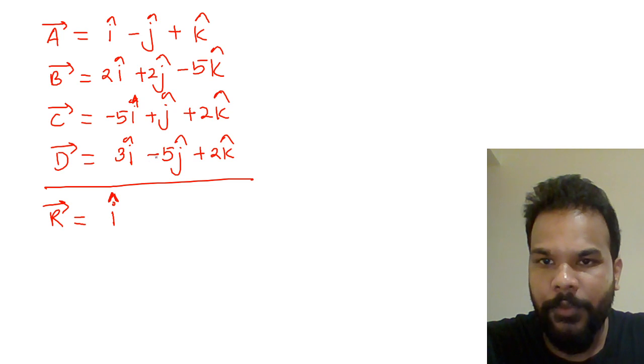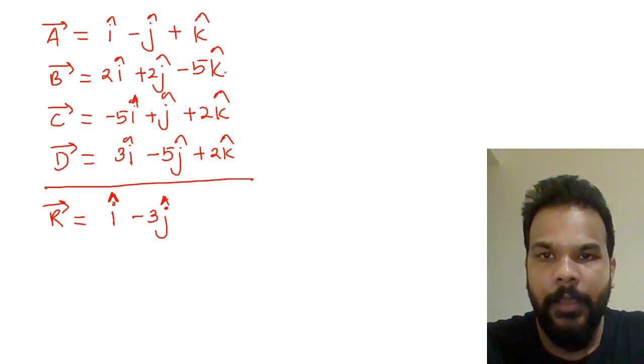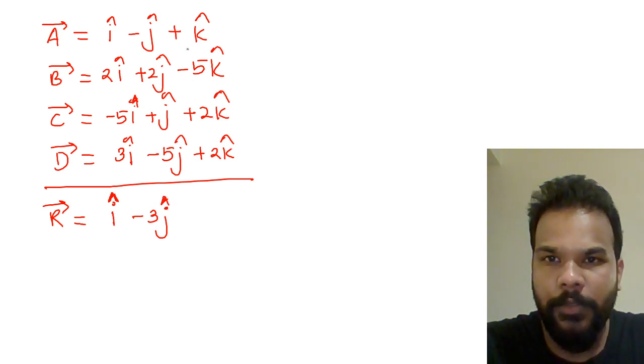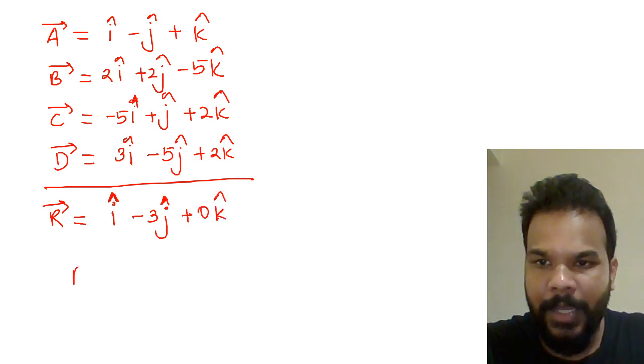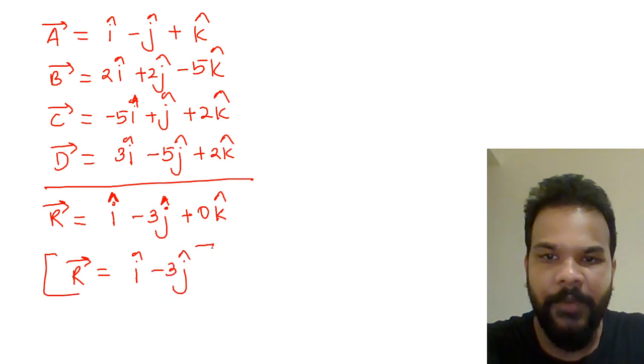So I have, sorry, minus 5 plus 2 it is, which is going to become minus 3j cap. And here I have 2 plus 2 plus 1 is 5, 5 minus 5 is 0. So this is 0 k cap, or simply I can say vector R is i cap minus 3j cap. This is what my final vector is.